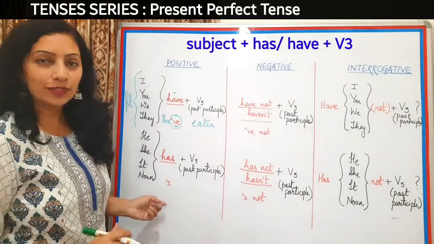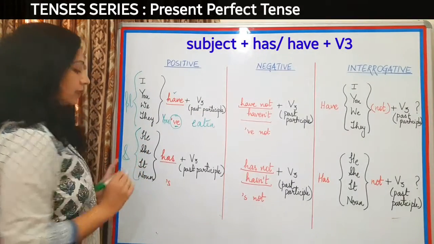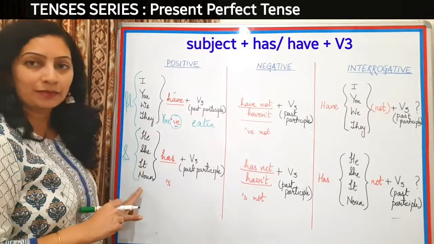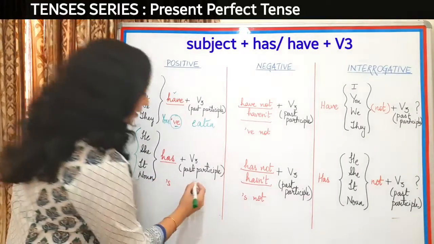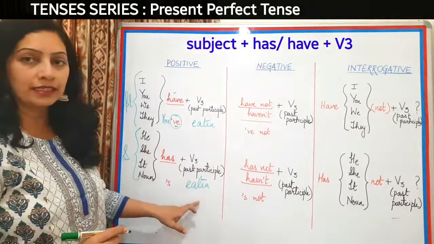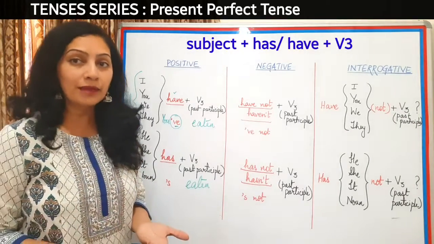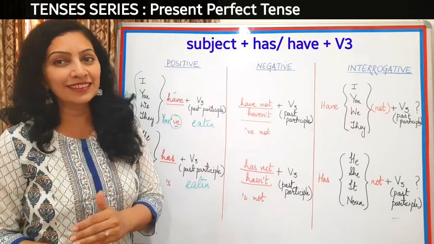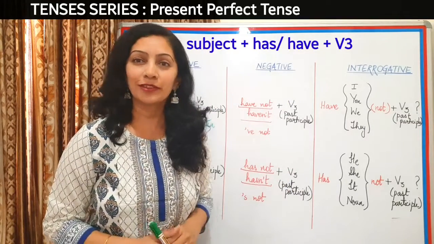Now look at the next category of subjects. He, she, it and noun. These are the subjects which fall under the singular category. So we will use the auxiliary verb has with these subjects. Like he has. What form of verb will we use? 3rd form. And I'll write here the same verb, eaten. So it will be he has eaten, she has eaten, it has eaten. Now in noun, I can use anybody's name, like Raj has eaten, Shreya has eaten, Tarun has eaten, and so on.